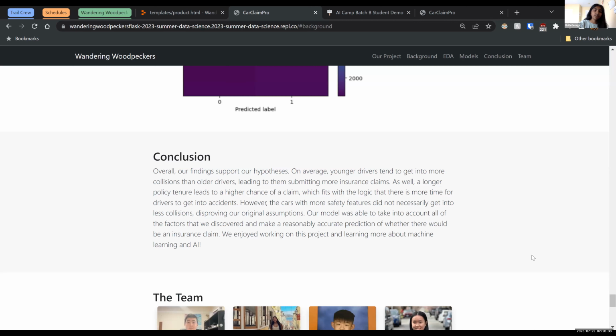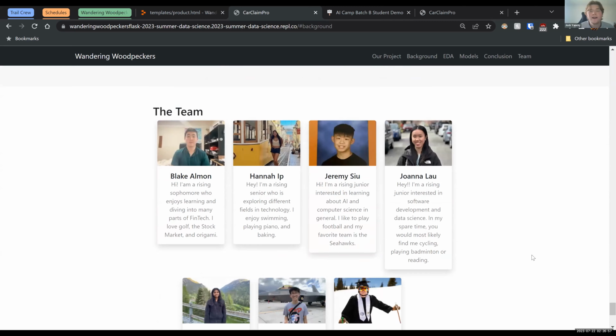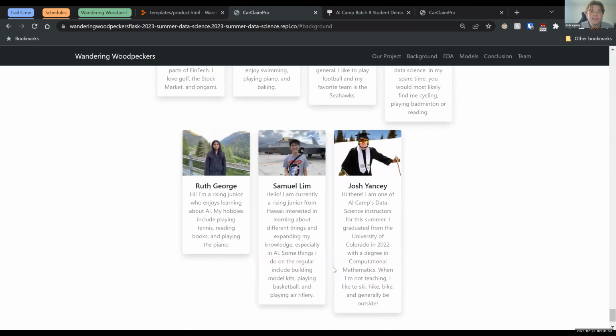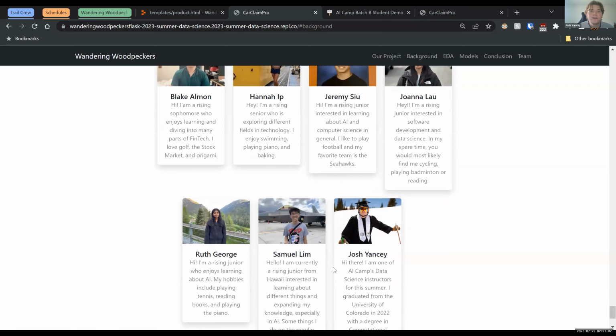But overall, our model was able to take into account all the factors that we discovered and make reasonably accurate predictions on whether there would be a claim. So we count that as a win. We enjoyed working on this project and learning more about machine learning and AI. So that's our project. Here's our team page, giving a little bit of info about each of us.